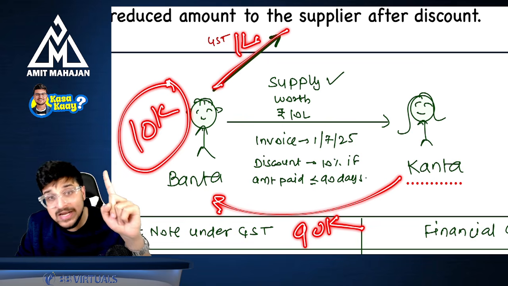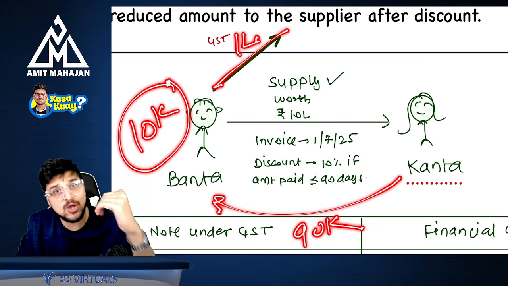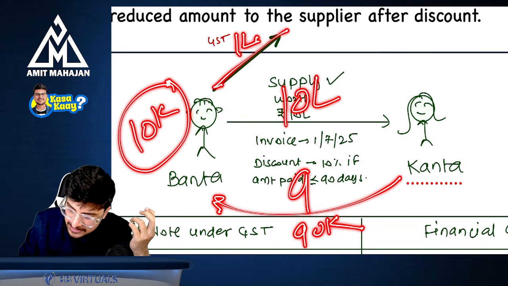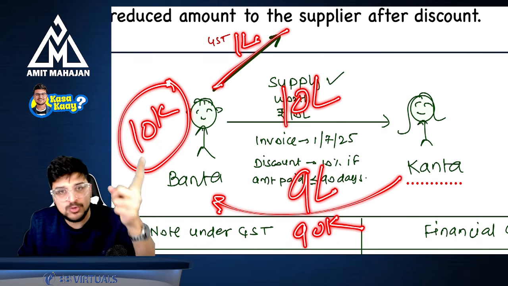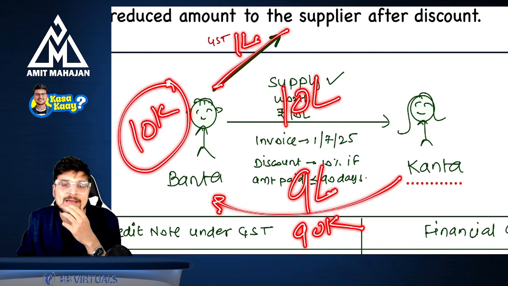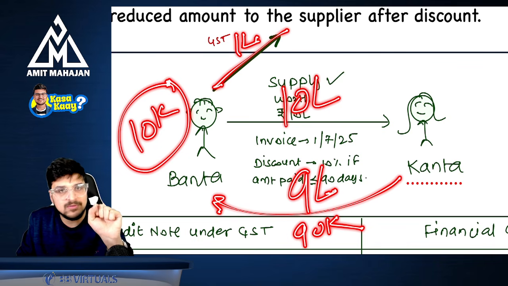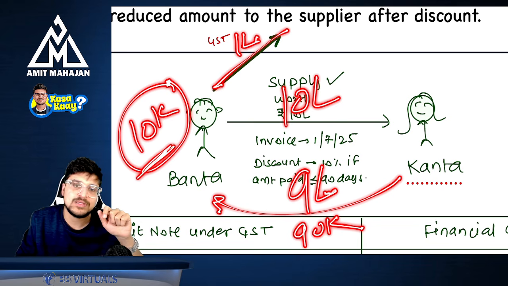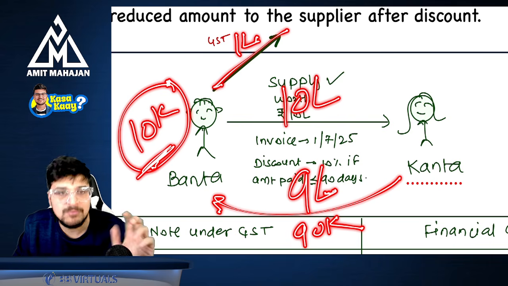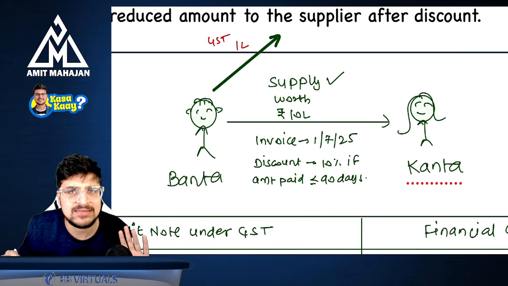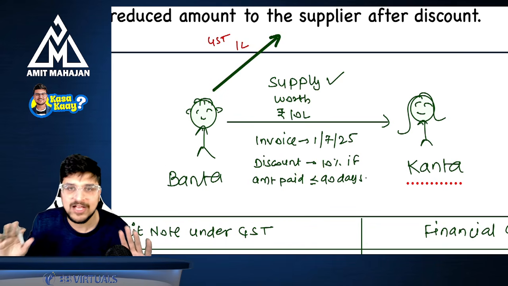You first issue a credit note stating that you have charged extra. You have charged for 10 lakhs, but it is actually for 9 lakhs. So you issue a GST credit note, and on that extra GST of 10,000 you will be able to show the adjustment, right? Whatever extra GST you have paid, that is 10,000 rupees, we will not give you the refund, but you can adjust this 10,000 rupees against your future tax liabilities. That's okay. Are you understanding this?